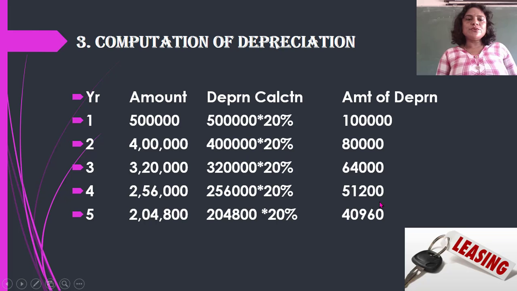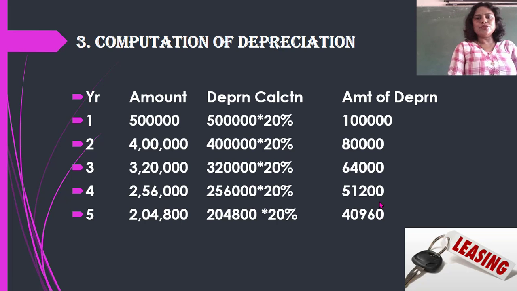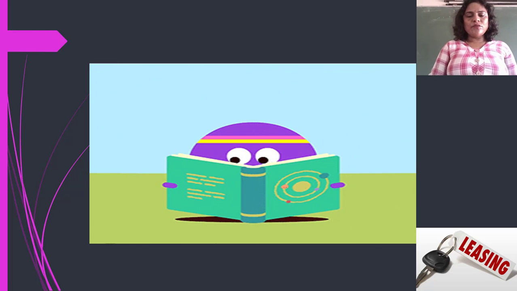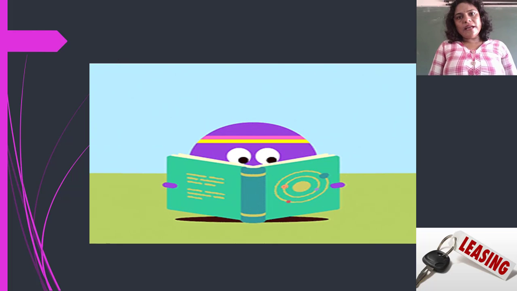Now what we are going to do as per the steps I told you, we have calculated now. We'll just have a revision. What we did, we first calculated the loan installment, then we calculated how much is the interest, then we calculated how much is the depreciation. So we have now with us interest amount as well as the depreciation amount. Now what is the tax rate charge? Tax rate charge is 50%.